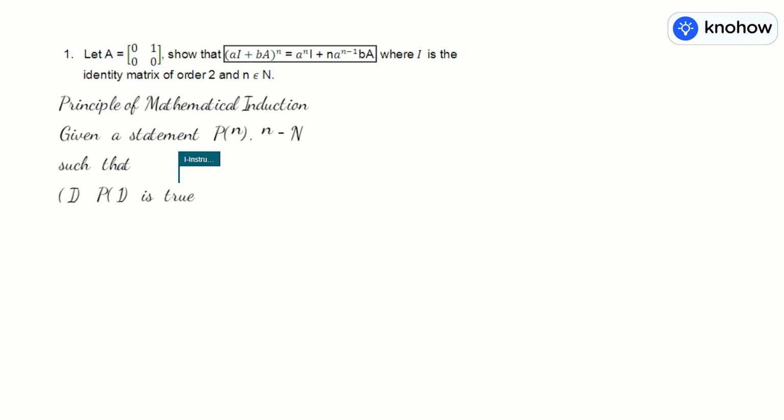P1 means if we replace n by 1 throughout, then the statement should be true. And the second step is Pk plus 1 is true whenever Pk is true.